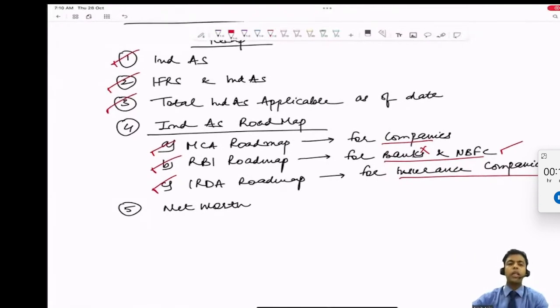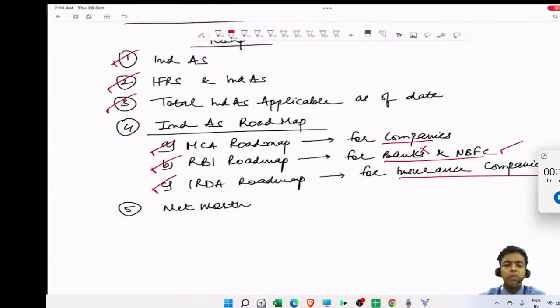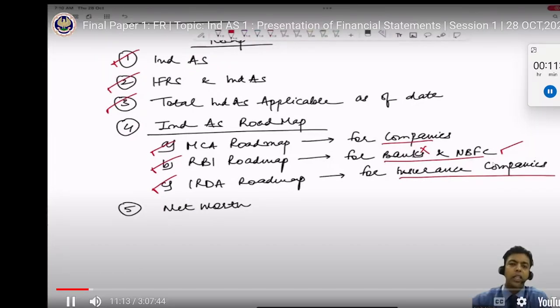And which entities are there on which Ind AS is not applicable? Partnership firm, LLP, sole proprietorship, branch office, banks, insurance companies, trust, society, cooperative society, and any company listed on an SME exchange, which is a smaller and mediocre exchange. So any company which is listed on the SME exchange, Ind AS is not applicable to that company. Right, guys?